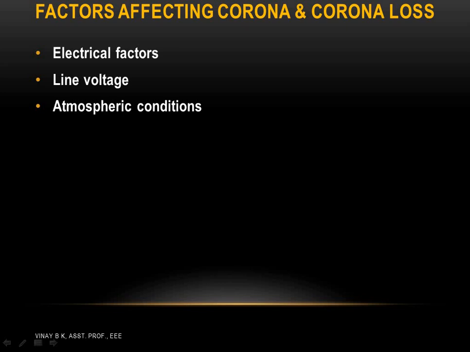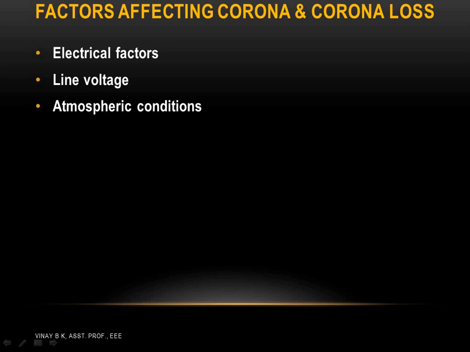Similarly, in stormy conditions, that is dusty and rainy conditions, the number of free electrons is more, hence disruptive voltage is lower. This increases the corona loss considerably. So two points. First, if pressure and temperature vary, delta will be small so that corona effect and loss will be dominant, so in mountain areas the corona loss is high.